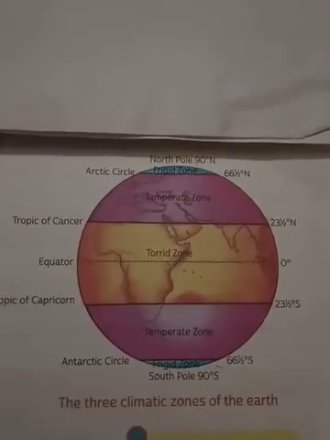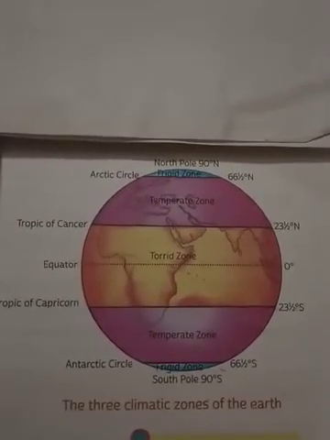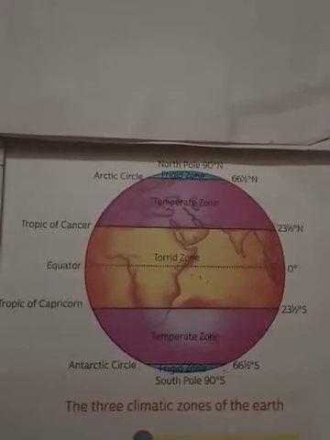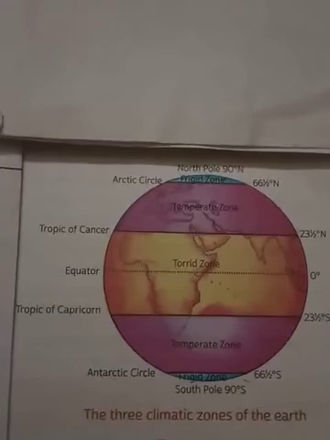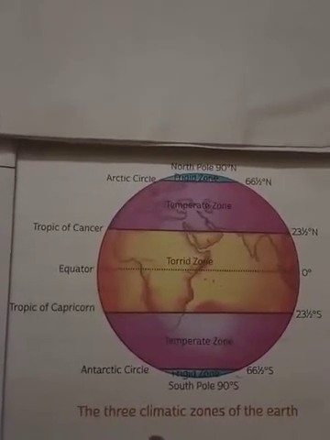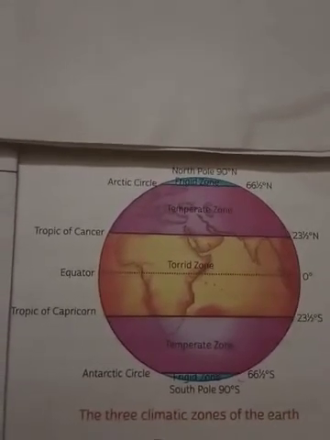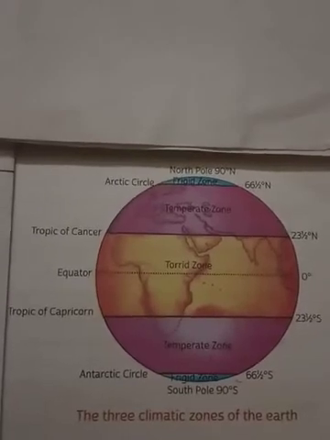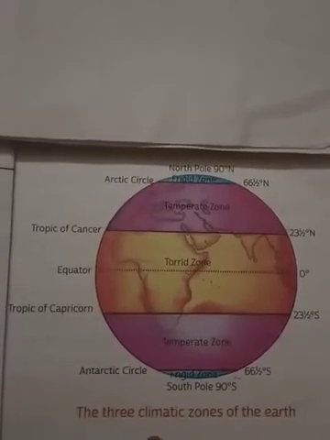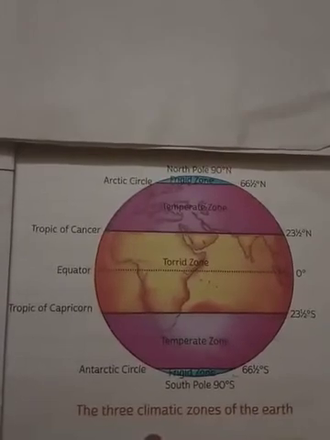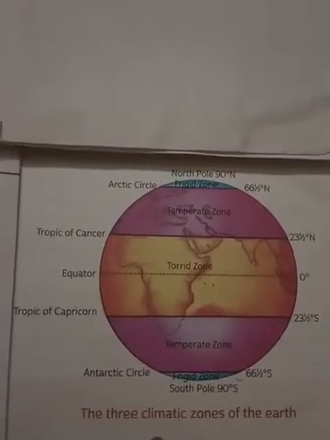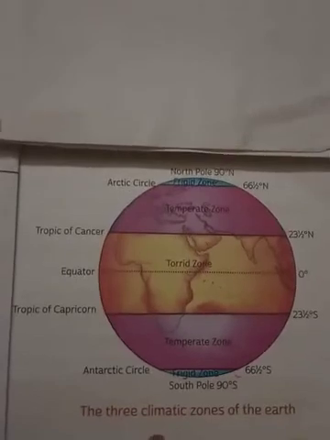Generally our globe has been divided by latitudes and longitudes, and it has the Arctic Circle, Tropic of Cancer, Equator, Tropic of Capricorn, and Antarctic Circle. We also have the South Pole and the North Pole, which are covered by the frigid zone. So in today's class we are going to study about the country which lies in the frigid zone, that is Greenland.